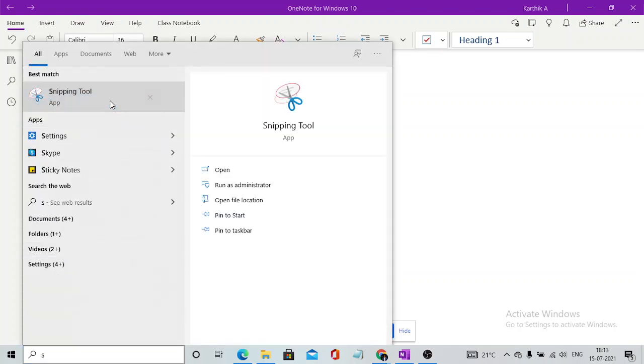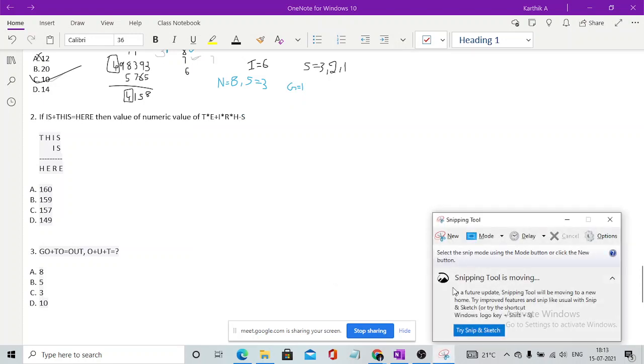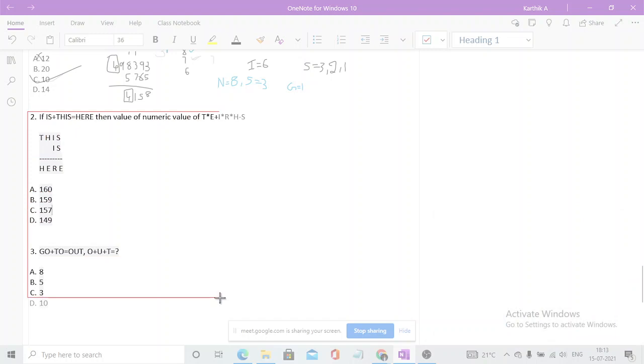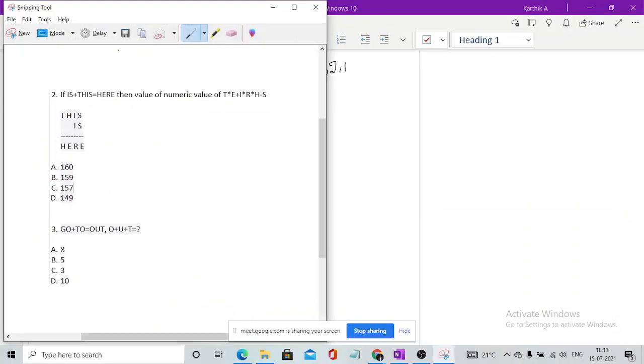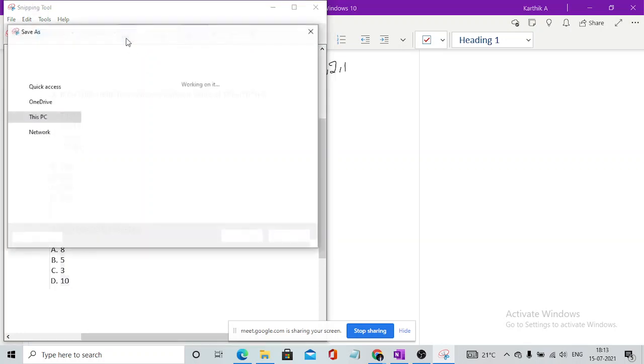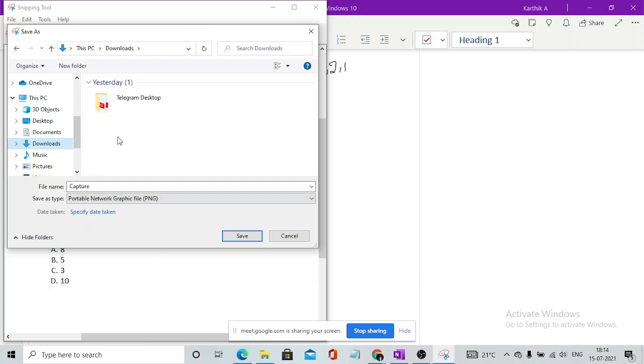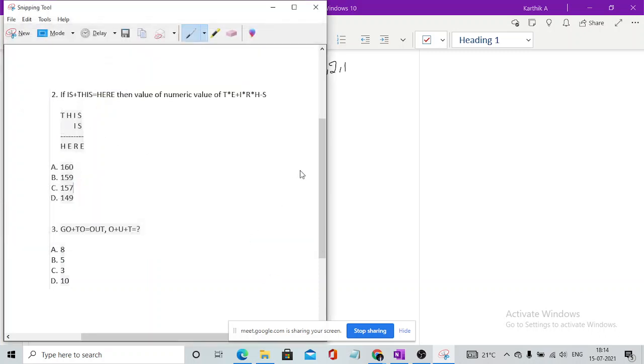I don't have a shortcut in my system to crop things. You guys try it. If you don't get it, I'll be solving it tomorrow. When I solve this as well, it will take a longer time for me. Fine.